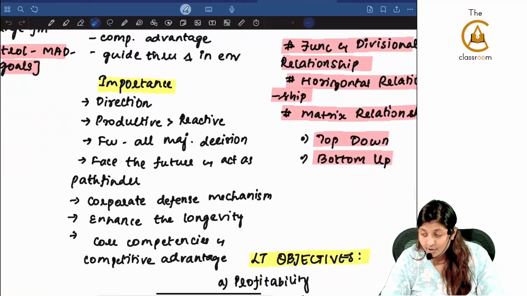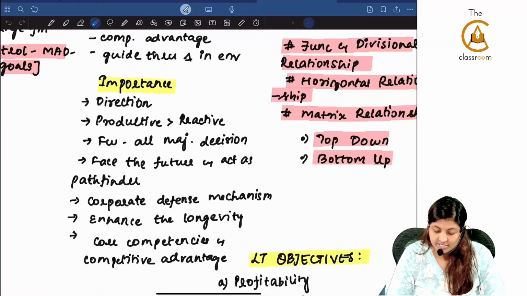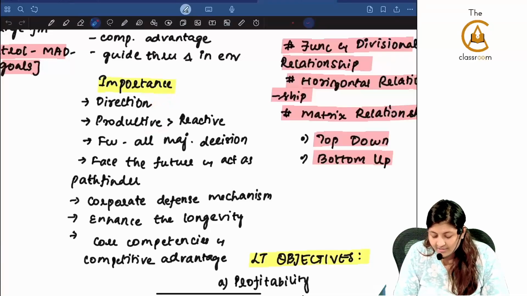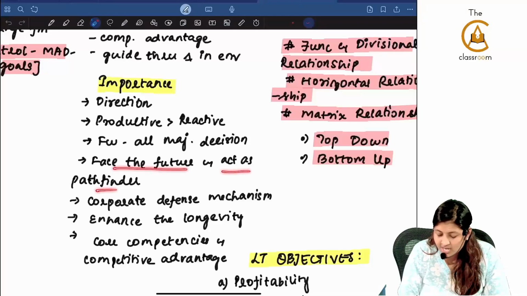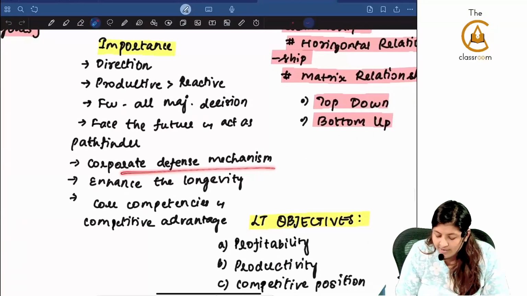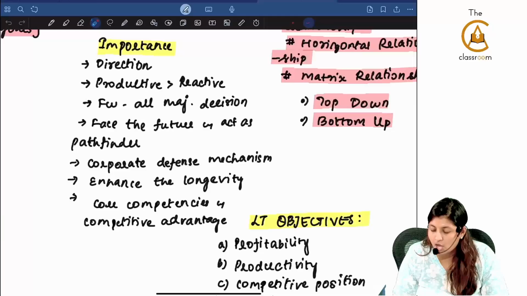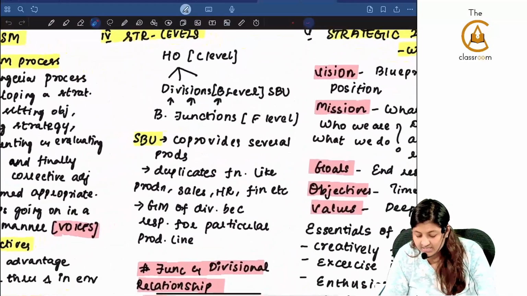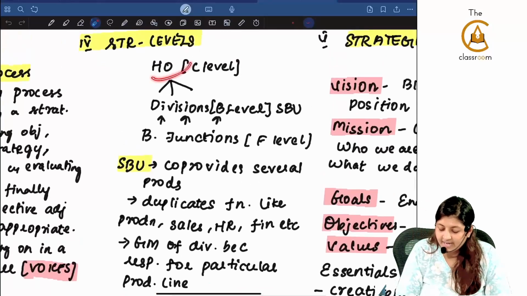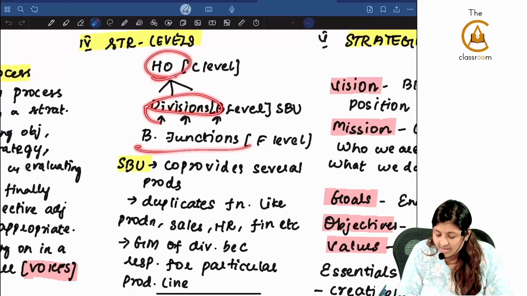What is the importance? This is important, we saw question also. Importance gives the direction, proactive more than reactive, framework for all major decision making, face the future and act as pathfinder, corporate defense mechanism, enhance the longevity, core competencies and competitive advantage. The next is levels. There are 3 levels: head office level, division level and functional level.